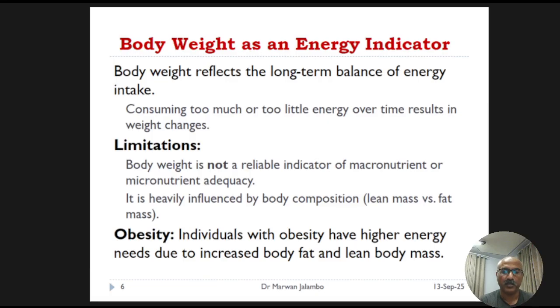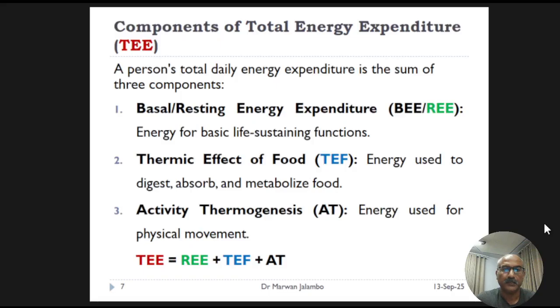So to get a clear picture, we need to break down our daily energy use into its core components. Our total energy expenditure, or TEE, is made up of three parts. The first is basal resting energy expenditure, the second is the thermic effect of food, and the third is activity thermogenesis.